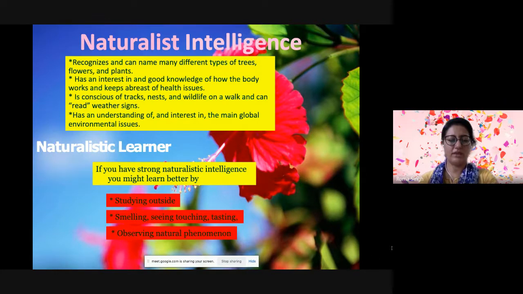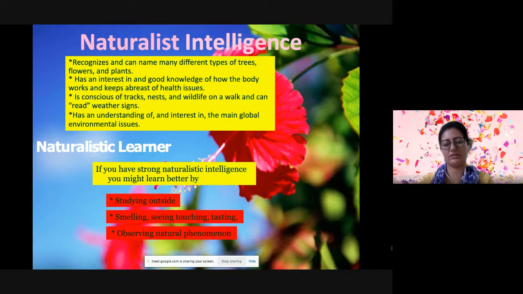So you try to find patterns and relationships in nature. So, according to Gardner, individuals who are high in this type of intelligence are more in tune with nature, and they are often interested in nurturing, exploring the environment, and learning about other species. These individuals are said to be highly aware of even subtle changes to the environment.